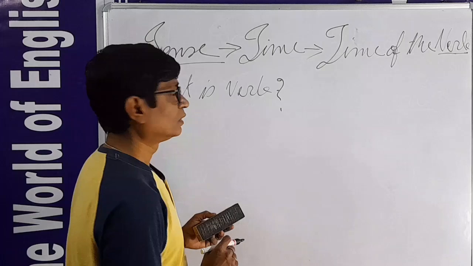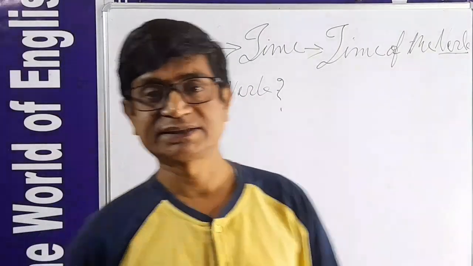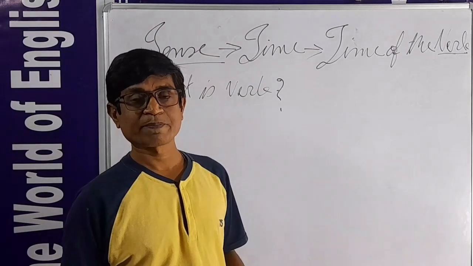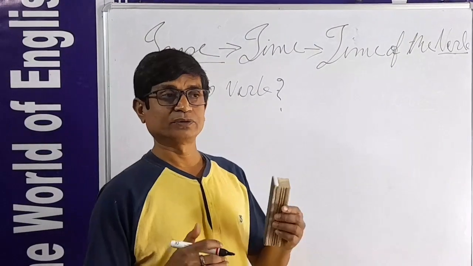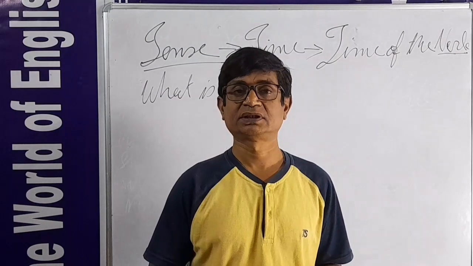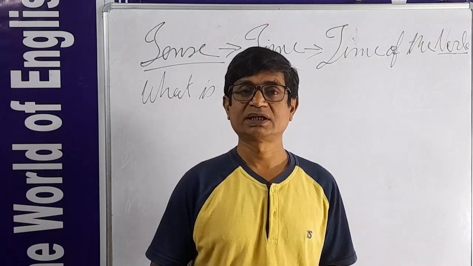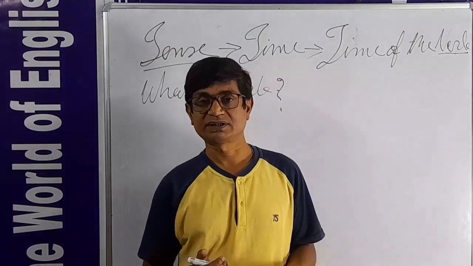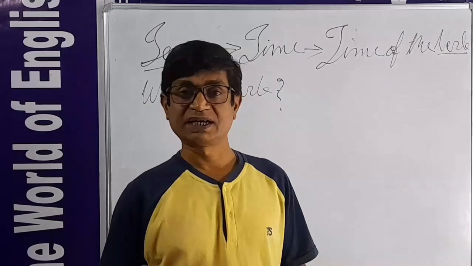Now, if I discuss tense, a time, a verb, then we have to discuss it according to the law of language. In which language? The language of the British people, the language of Britain, the language of English.